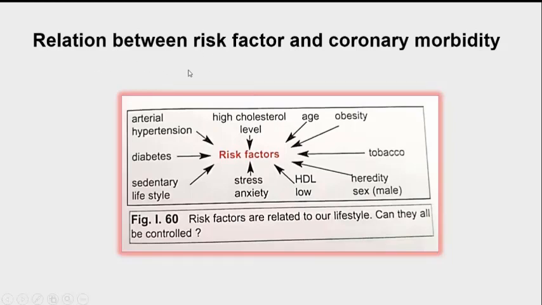What is the relation between the risk factors and the coronary morbidity? Look here, miss. What are the risk factors that are related to our lifestyle? Diabetes, sedentary life, stress, HDL low, heredity, tobacco, obesity, age. All these factors may cause or may lead to cardiovascular diseases.